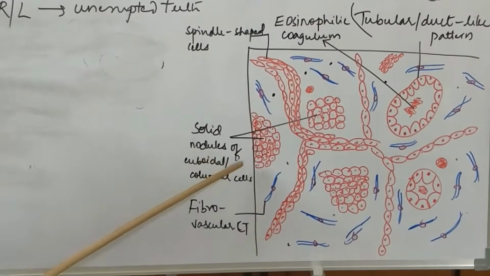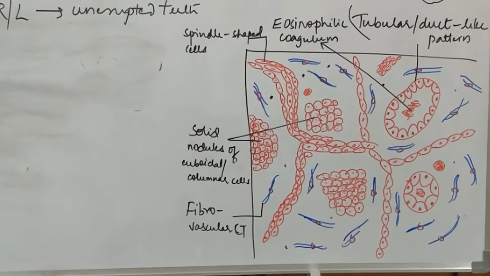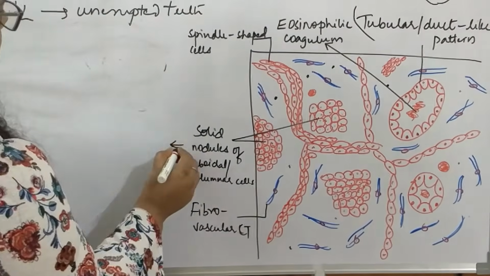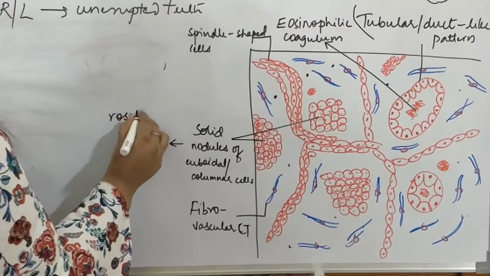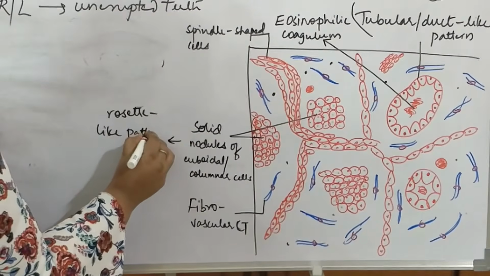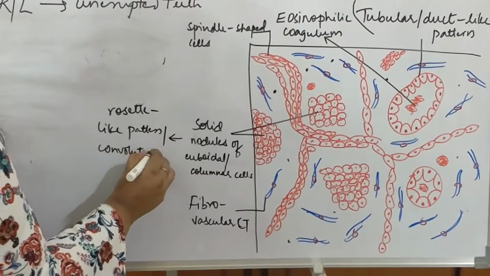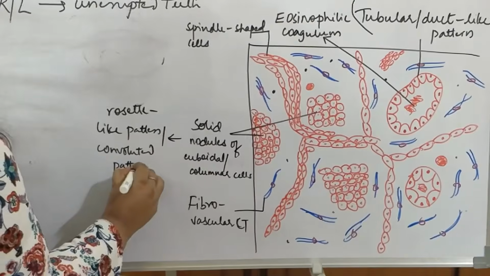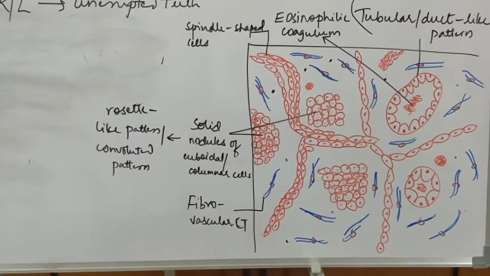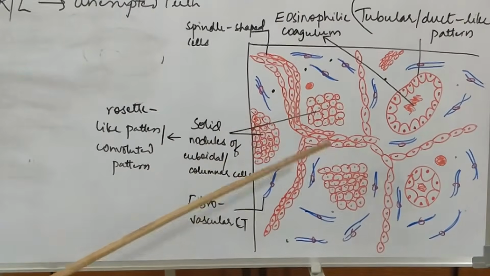These solid nodules of cells, which are either cuboidal or columnar, can form a rosette-like pattern, or it can show a convoluted pattern also. Rosette is nothing but the rose, how the petals are present. Similar arrangement you see here, these cells.